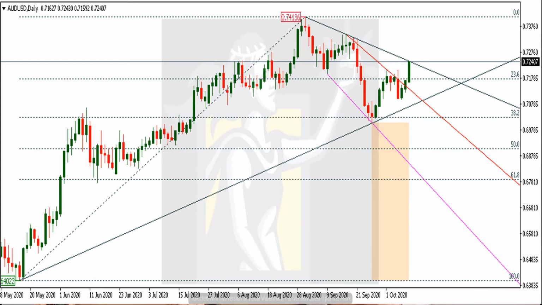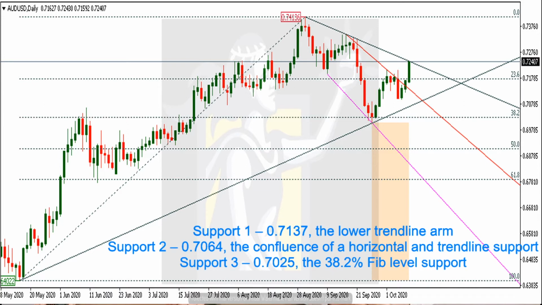On the downside, the price of the Aussie-US might find some critical support levels. Support 1 is at 0.7137, which is the lower trend line arm, and support 2 is at 0.7064, which is the confluence of a horizontal and trend line support. And support 3 is at 0.7025, which is the 38.2% Fibonacci level support.